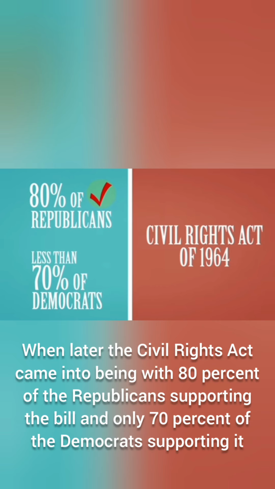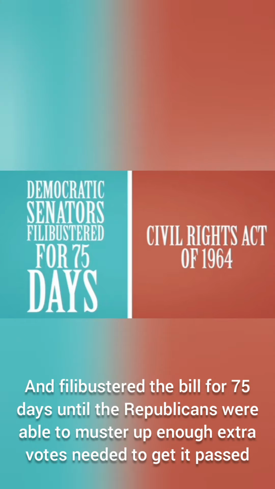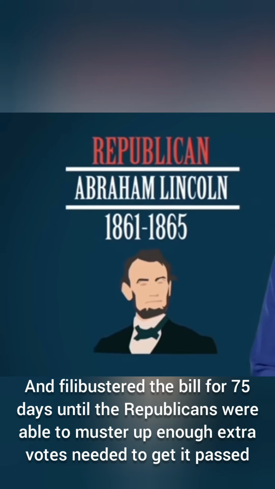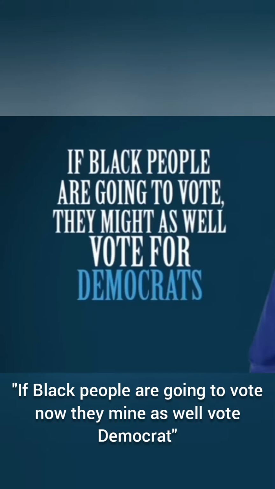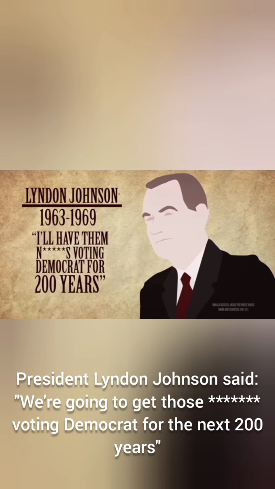Later, the Civil Rights Act came into being, with 80% of the Republicans supporting the bill and only 70% of the Democrats supporting it, and they filibustered the bill for 75 days until the Republicans were able to muster enough extra votes needed to get it passed. Since this change after the Civil Rights Act, the Democrats changed stances and said, if black people are going to vote now, they might as well vote Democrat. President Lyndon Johnson said, we're going to get those voting Democrat for the next 200 years.